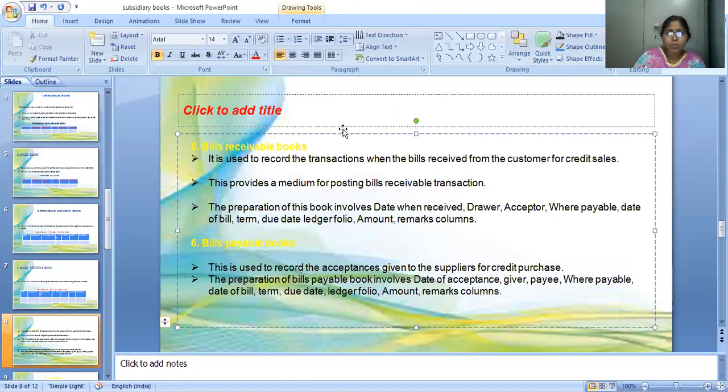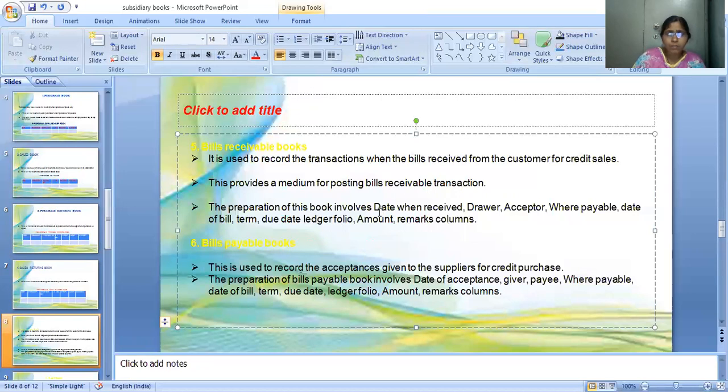This provides a medium for posting bills receivable transactions. We write all the transactions related to credit sales. So when we are giving credit sales to the customer, we will receive some bills, so all the bills details will be posted in the bills receivable book.